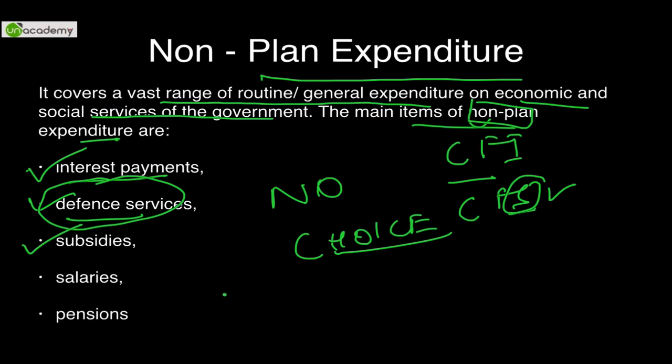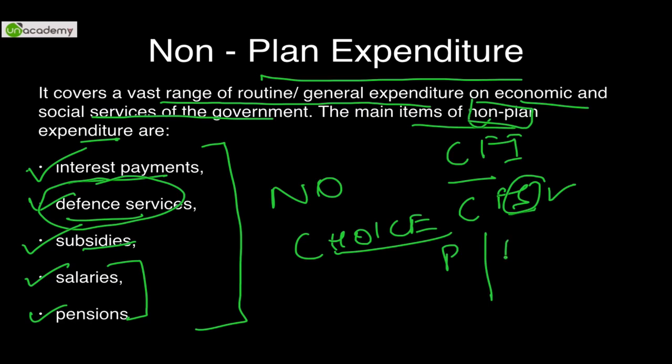Whatever subsidies are given, they have to be given. There is no choice. Salaries, and pensions, for example of High Court judges and Supreme Court judges. All these are non-planned expenditures. So what is the basic difference between plan and non-plan expenditure? Plan expenditure can be said to be an expenditure which is mentioned in the government plans, as we had just discussed, and non-plan expenditure is only to service what has already been committed, where the government has no choice.